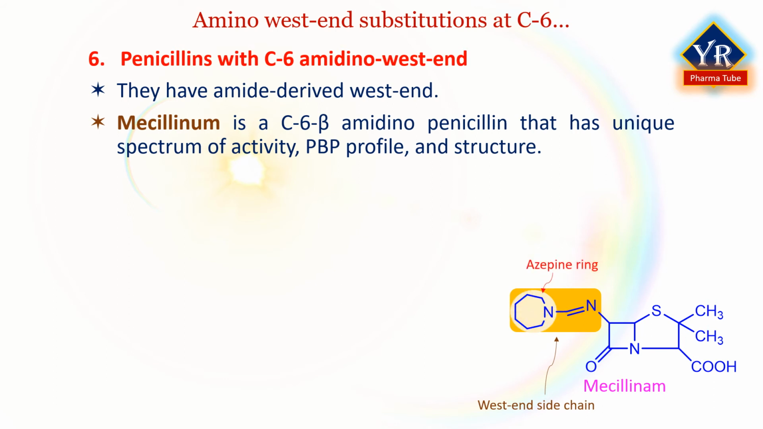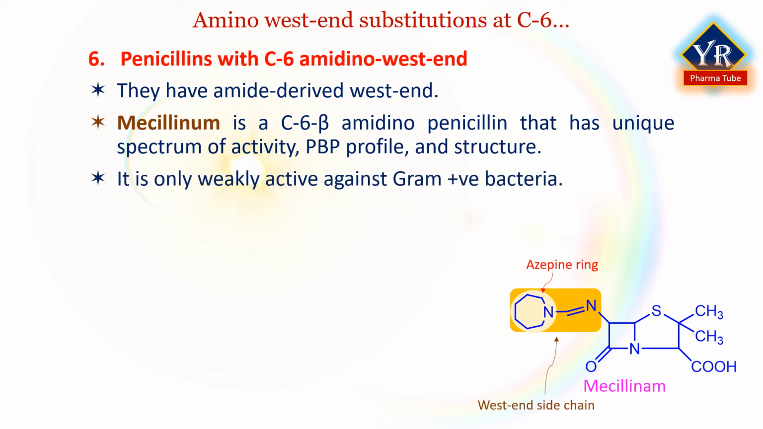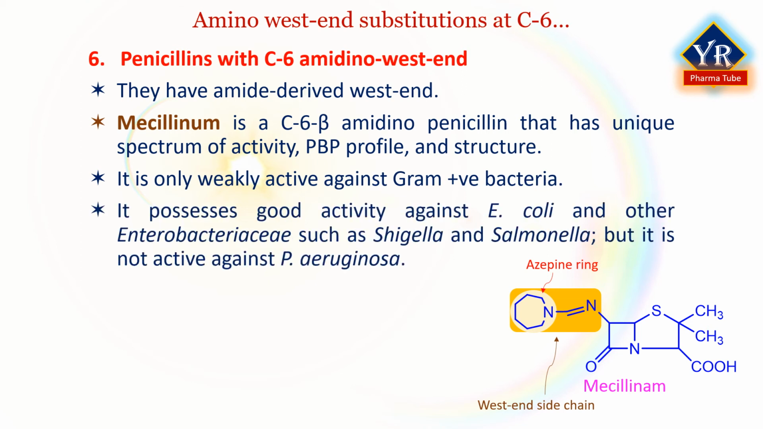Mecillinam contains a hexahydroazepine ring system joined to the penicillin C6 amine center through an imine bond. Unlike most penicillins, mecillinam is only weakly active against gram-positive bacteria. It possesses good activity against E. coli and other Enterobacteriaceae such as Shigella and Salmonella, but it is not active against Pseudomonas aeruginosa.